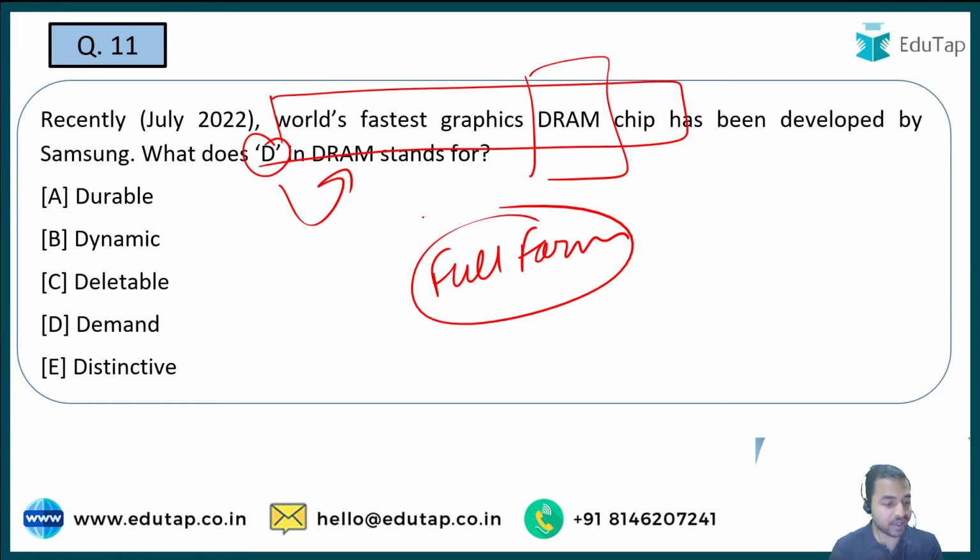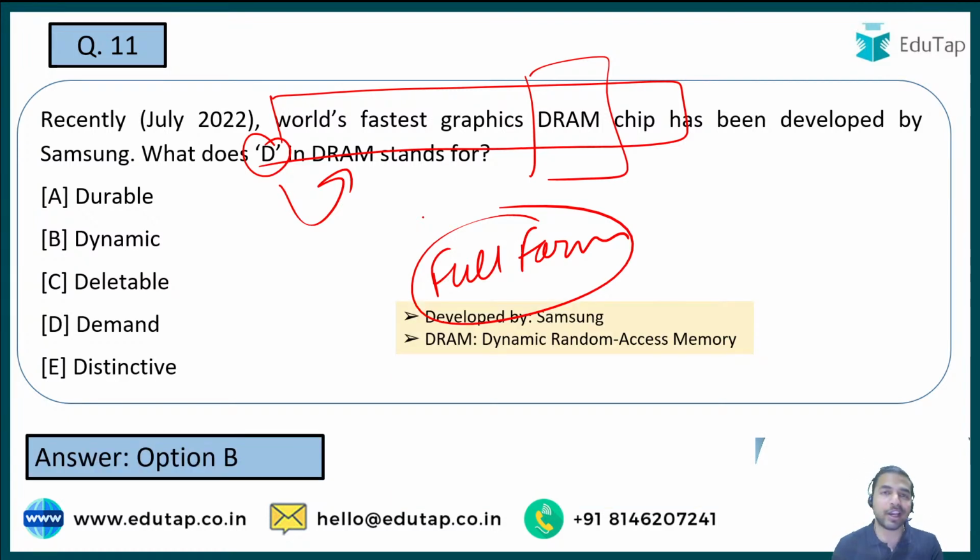So Disha here is saying that option B is the right answer, that is dynamic. So Nilesh is saying dynamic random access memory. Well done guys, I'm really glad to see that you are really rocking today.